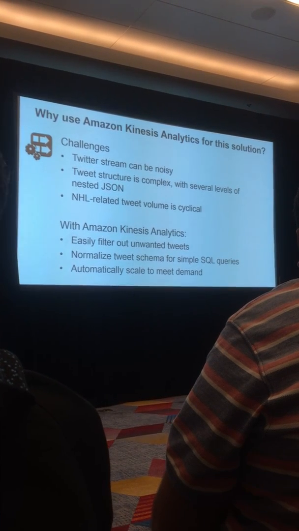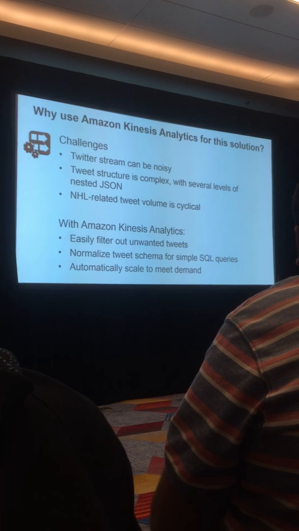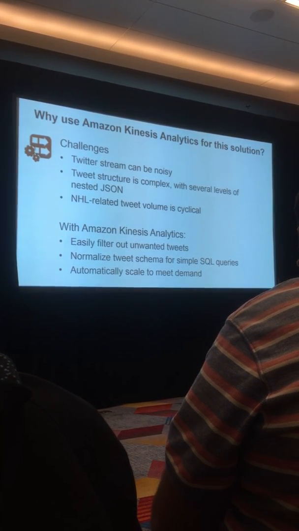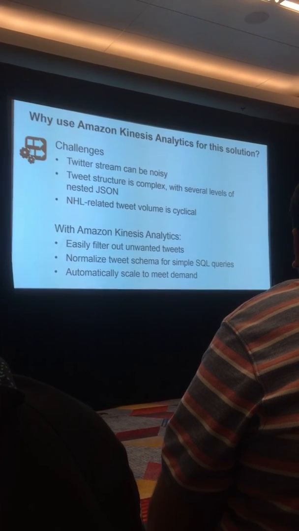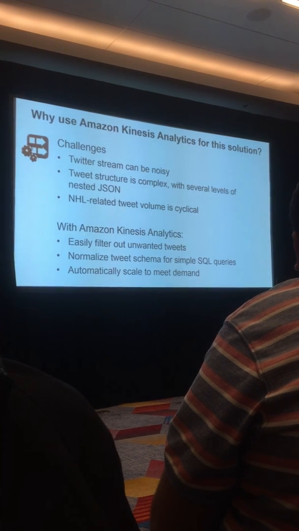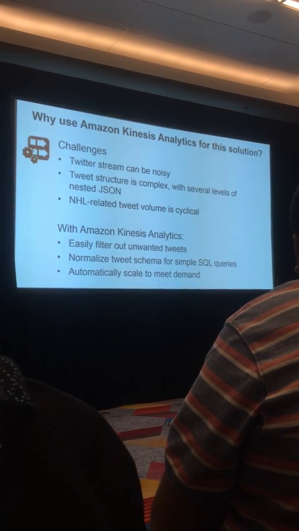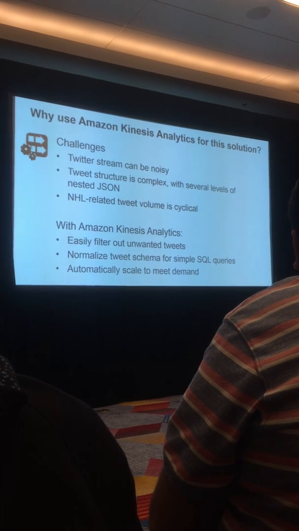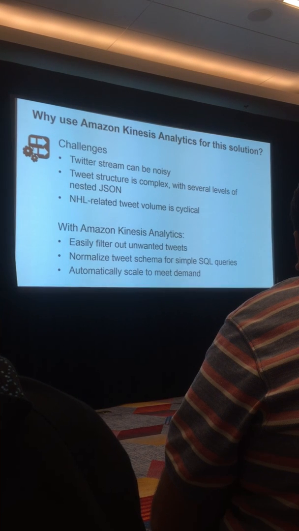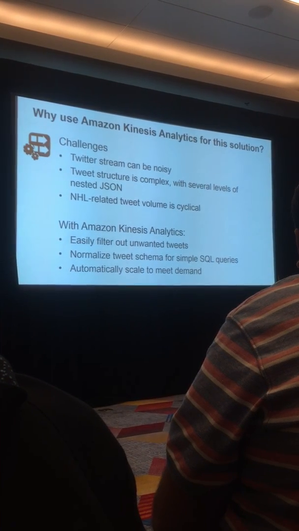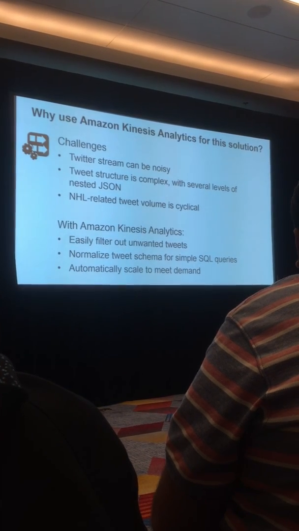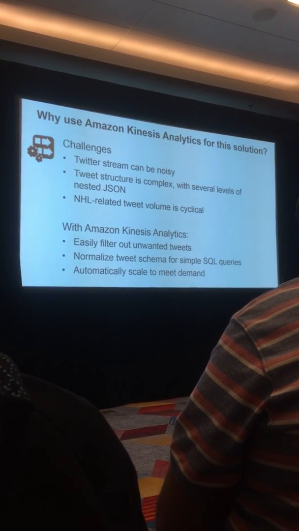So with Kinesis Analytics, why it's a good fit for this is it easily filters out the unwanted tweets, and we'll show how that happens. We can normalize the tweet schema for simple queries. It's a very complex structure, but Kinesis Analytics makes it very easy to convert that into a flat schema. And it automatically scales to meet the demand. So because of the cyclical nature of the tweets, I don't have to worry, when I use Kinesis Analytics, that I should probably add more capacity during the playoffs and reduce capacity during the summer. It automatically does that for me.